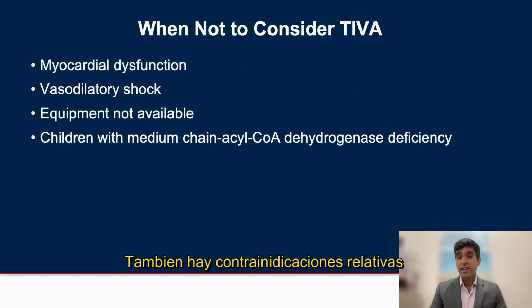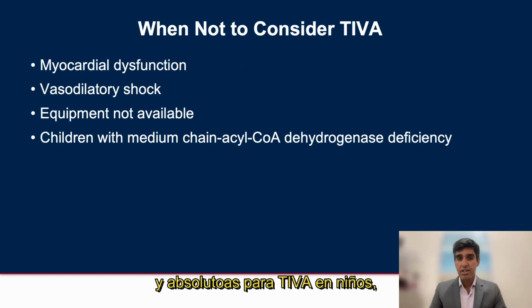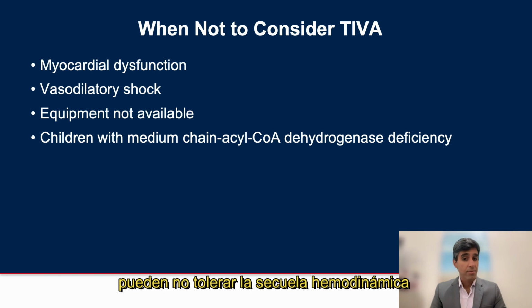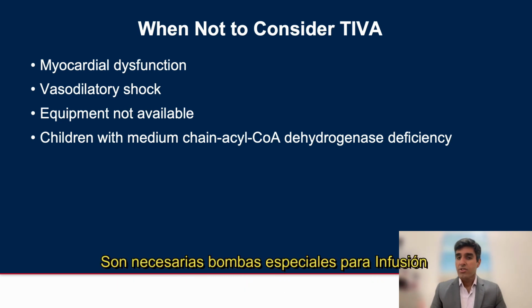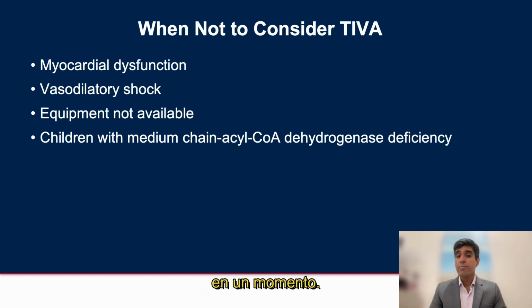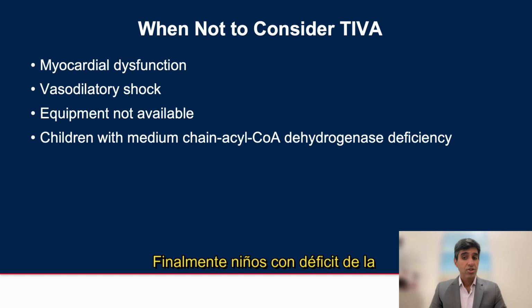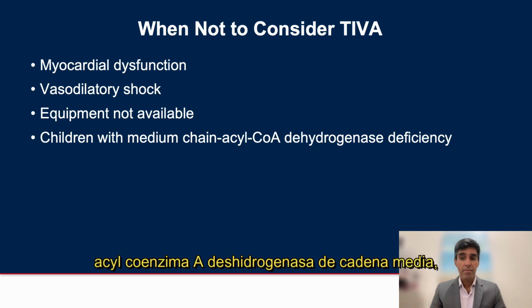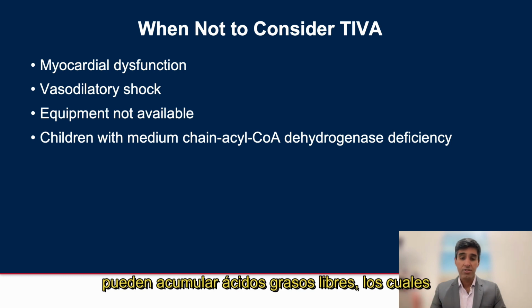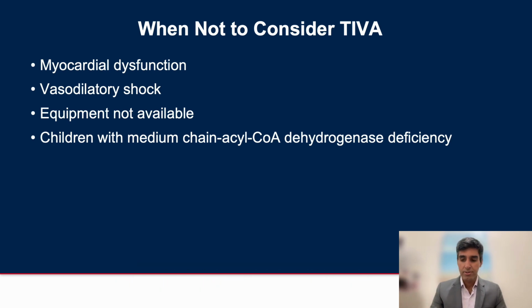There are some relative and absolute contraindications to TIVA. Children with myocardial dysfunction or those with vasodilatory shock or a critical illness may not tolerate the hemodynamic sequelae of TIVA. Necessary pumps, particularly for target-controlled infusions, as we'll talk about in a moment, may not be available. Finally, children with medium-chain acyl coenzyme A dehydrogenase deficiency lack the enzyme to metabolize medium-chain triglycerides and propofol, resulting in accumulation of free fatty acids, which are associated with ventricular arrhythmias.